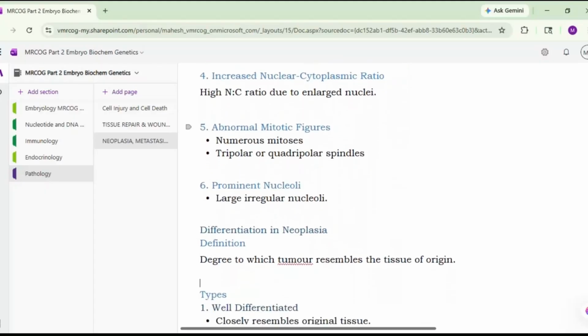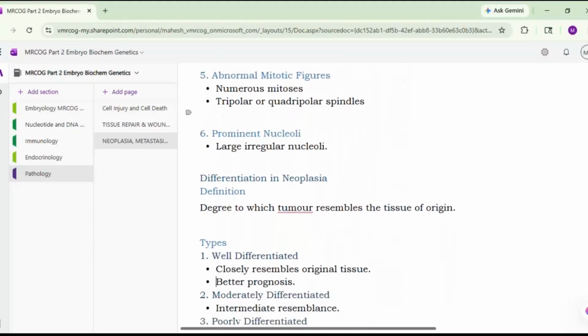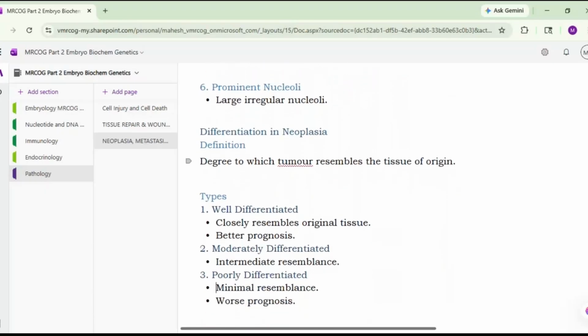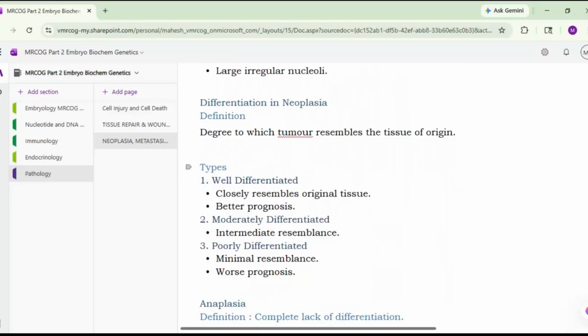Then differentiation in neoplasia. What is differentiation? The degree to which the tumor resembles the tissue of origin. Because sometimes what happens in malignant cells, the differentiation is very poor. It may not resemble the tissue from which it has begun. So differentiation is the degree to which tumor resembles the tissue of origin. Accordingly the types are, it may be well differentiated, moderately differentiated, or poorly differentiated.